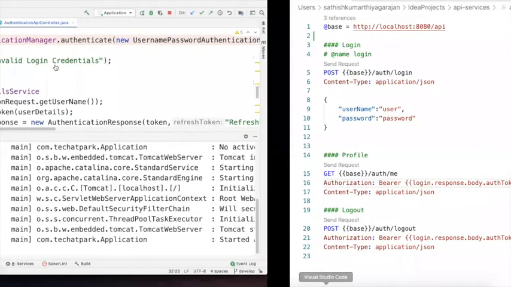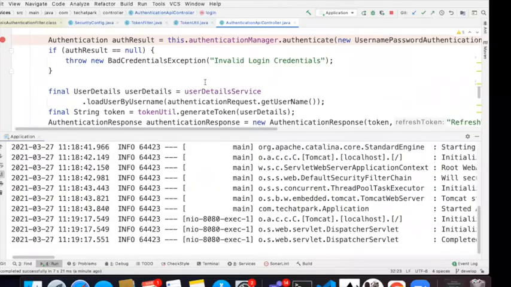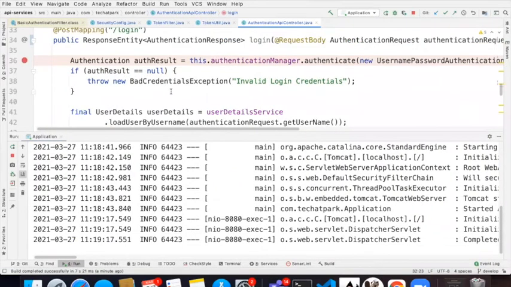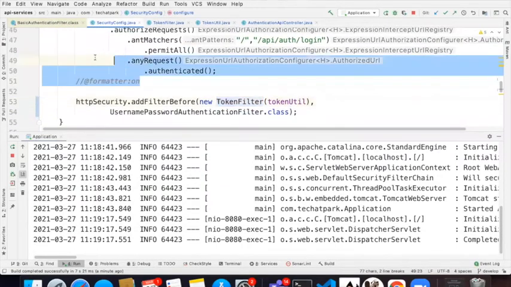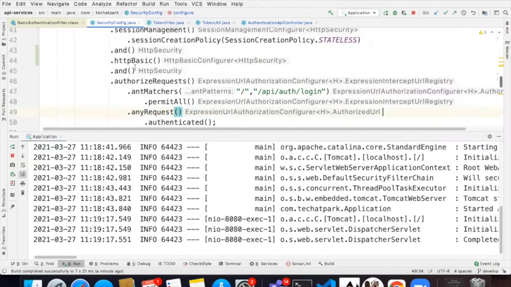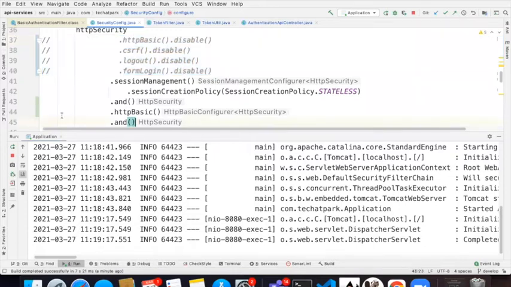Send the request. Okay, yes, because here is the check. Can anyone tell me what is happening here? Actually, my security config says authorize request, any request authenticated. And it should be, okay. I already have HTTP basic, right? So that should be disabled. Otherwise, it will consider that HTTP basic.